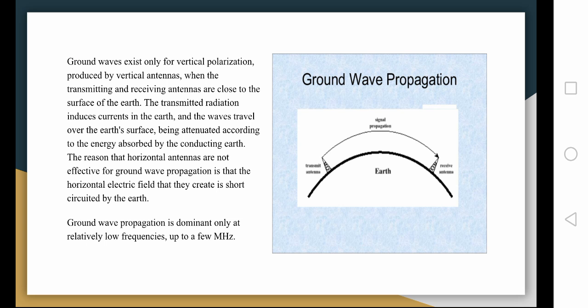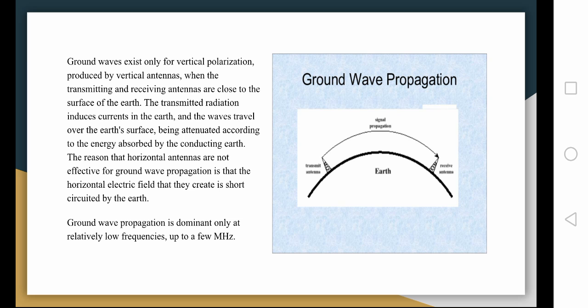Ground wave exists only for vertical polarization produced by vertical antennas, when the transmitting and receiving antennas are close to the surface of the Earth. The transmitted radiation induces currents in the Earth, and the waves travel over the Earth's surface, being attenuated according to the energy absorbed by the conducting Earth.